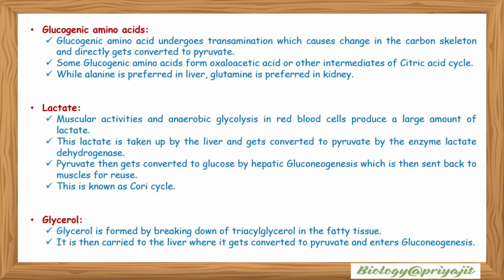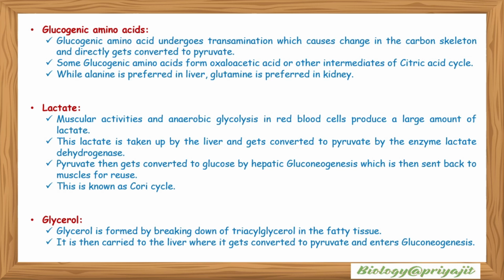Lactate. Muscular activities and anaerobic glycolysis in red blood cells produce a large amount of lactate. This lactate is taken up by the liver and gets converted to pyruvate by the enzyme lactate dehydrogenase. Pyruvate is then converted to glucose by hepatic gluconeogenesis, which is then sent back to muscles for reuse. This is also known as the Cori cycle.